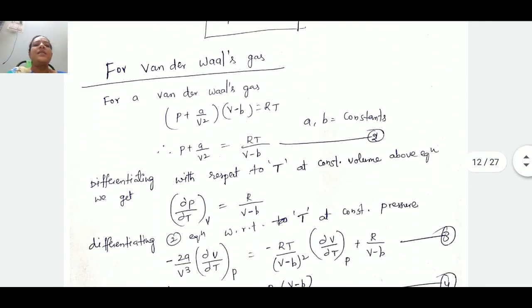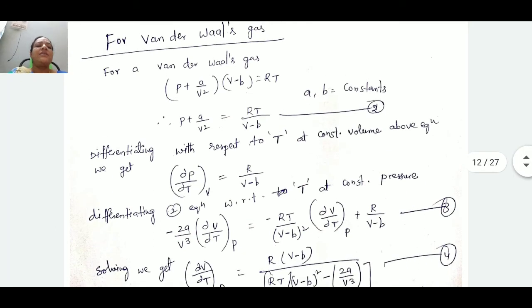For that purpose, we take this second equation, P plus A by V square. We need dou P by dou T at constant V. So let us differentiate this equation with respect to T at constant V. On differentiating, we get dou P by dou T at constant V is equal to R by V minus B. Similarly, we differentiate the same second equation with respect to T at constant P. On differentiating, we get the third equation: minus 2A by V cube into dou V by dou T at constant P is equal to R T minus R T by V minus B.